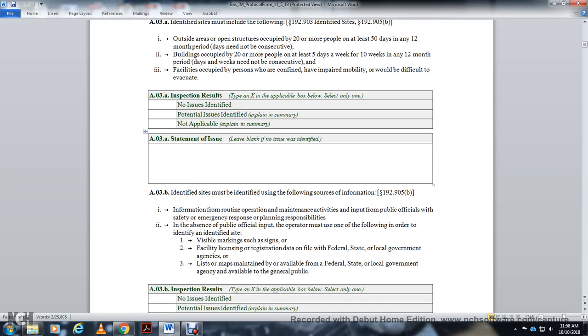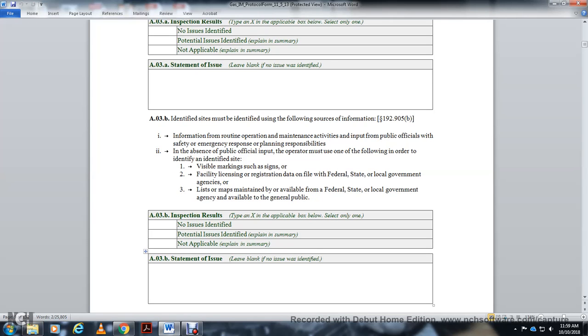AO3B, identified sites must be identified with the following sources of information, statute 192.905B. Information from routine operation and maintenance activity, with the input of public officials with safety or emergency response planning responsibility. In the absence of public official input, the operator must use one of the following to identify the identified sites: visible markings such as signs, facility license or registration data of federal, state, and local government agencies, the maps maintained by federal, state, and local government agencies and available to the general public.